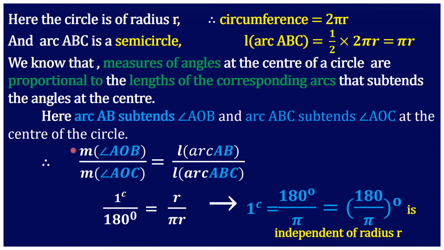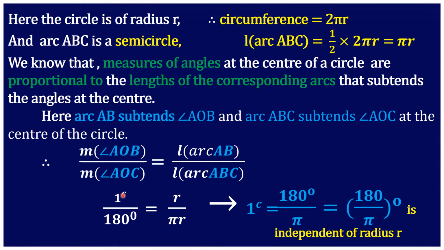That is, the measure of angle AOB is 1 radian and the measure of angle AOC is 180 degrees, which is equal to the arc length of AB, which is R, upon the arc length of ABC, which is pi r. We substitute all the values here.